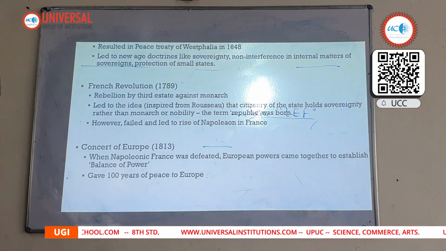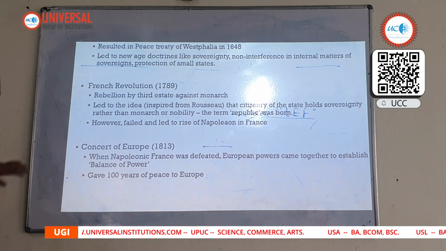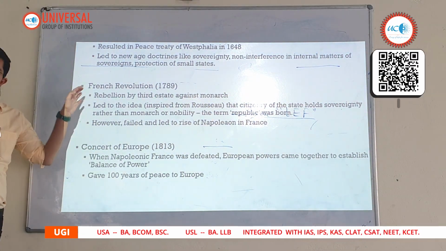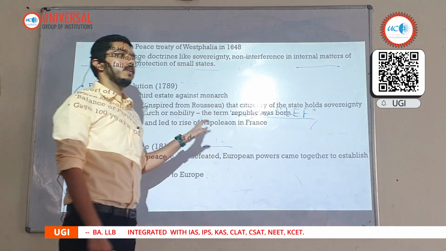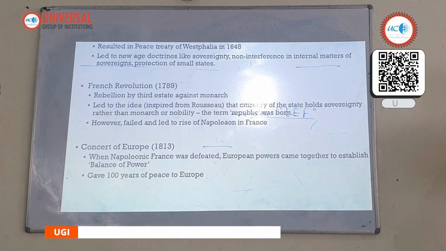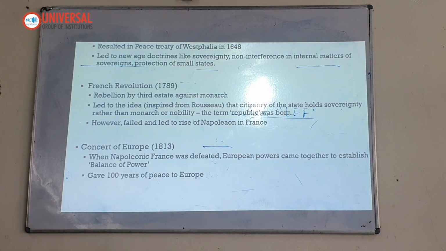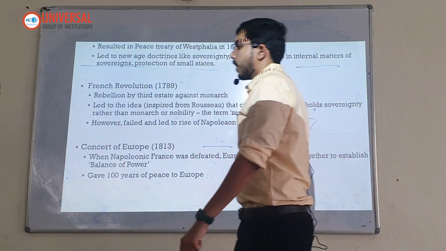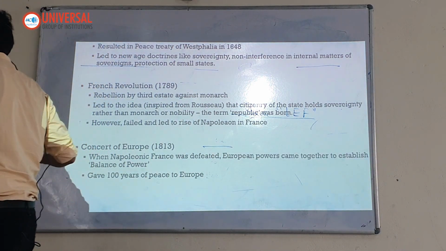Now we will be jumping to the First World War, but just to inform you, a lot of events were happening simultaneously. There was an American Revolution that took place in 1773. We are not covering that because we are talking mainly of European history this time. It's related to world history and diplomacy. Parallelly, from 1830 to 1890, a lot of events happened in Europe.